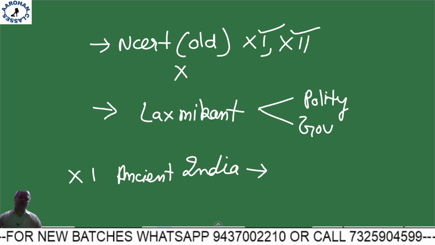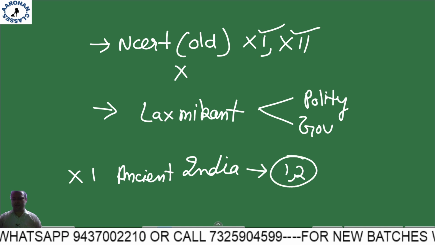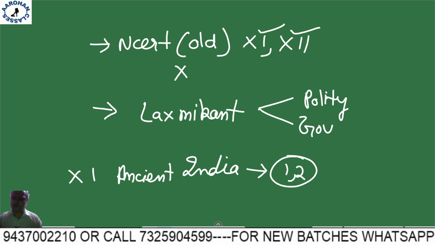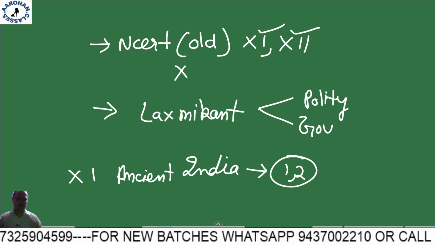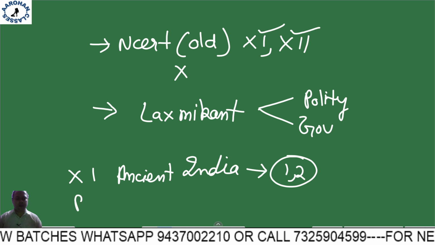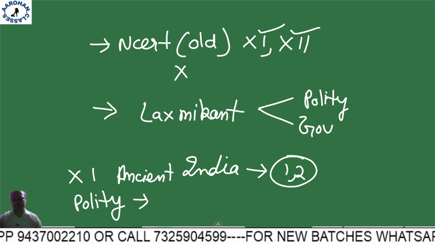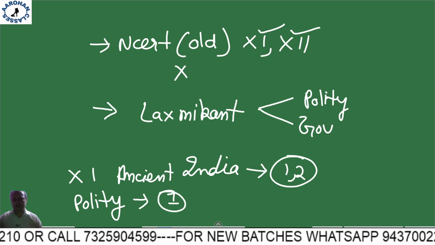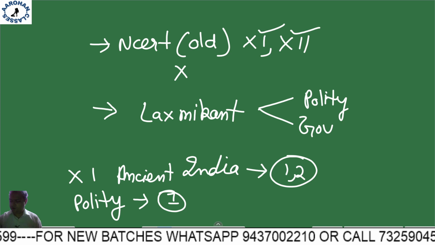Ancient India, chapters 1 and 2. In the first lecture we will be covering these two. It is better if you can finish it from your side, so that you can ask your doubts. Then in polity, again Lakshmikant, chapter 1, which in itself is a big and very important chapter.